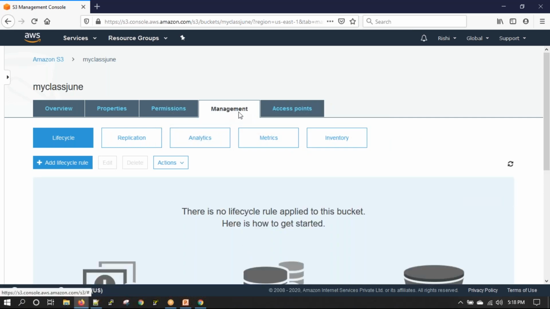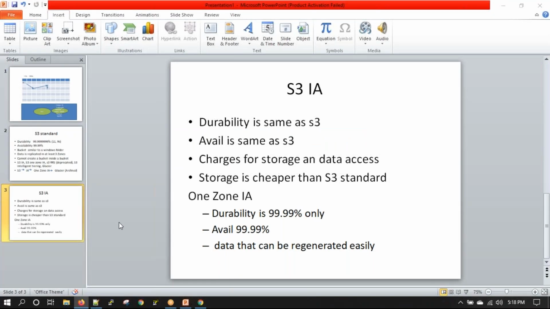Okay. So in management, we will talk about life cycle rules. There is replication, analytics, and metrics. Now, what is a life cycle? A life cycle rule is similar to what we were discussing over here.